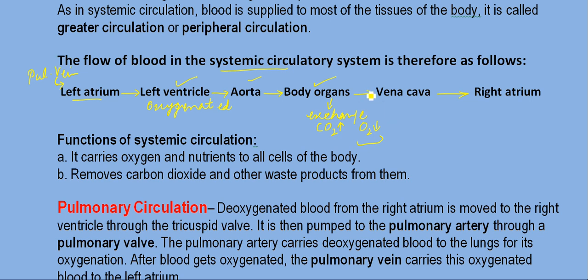This deoxygenated blood through the vena cavas again comes to your right atrium, for the next step, that is, it will send it to the lungs through your pulmonary artery, right? So this is the systemic circulation, because the exchange is taking place between your heart and body.